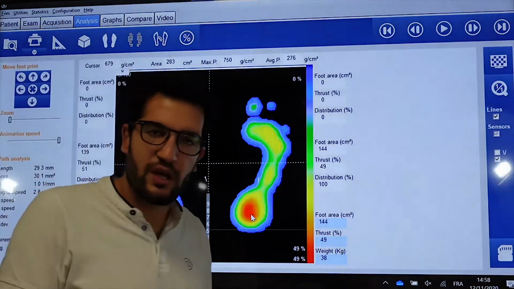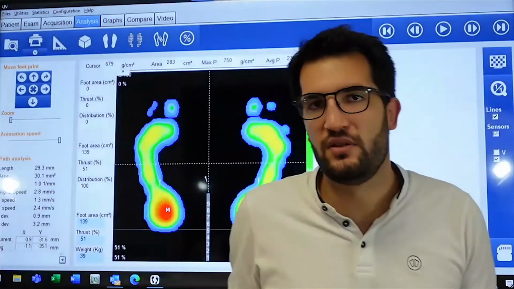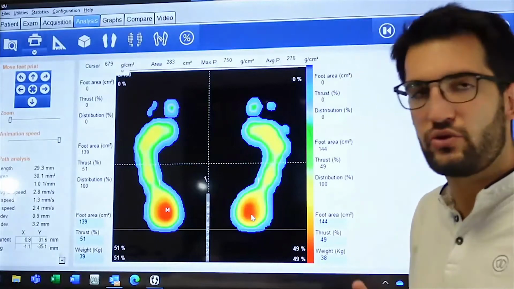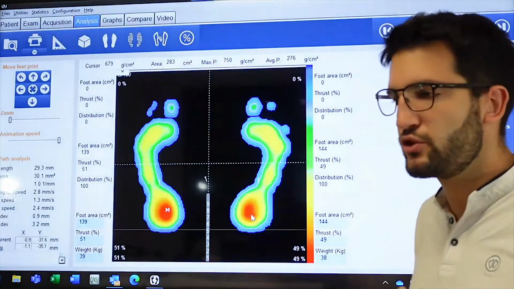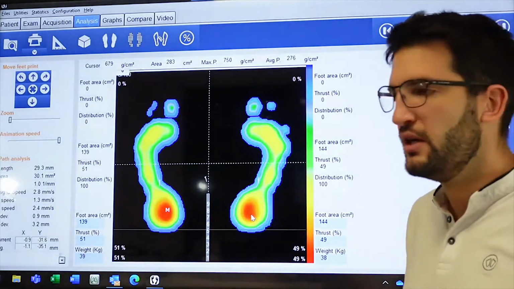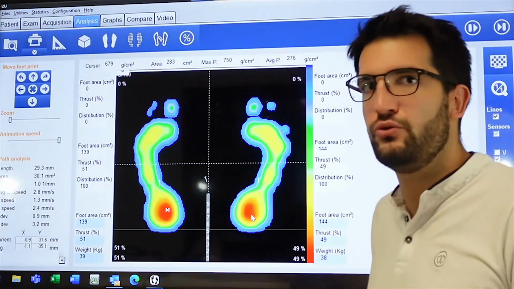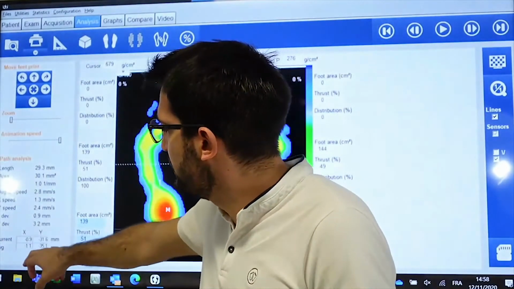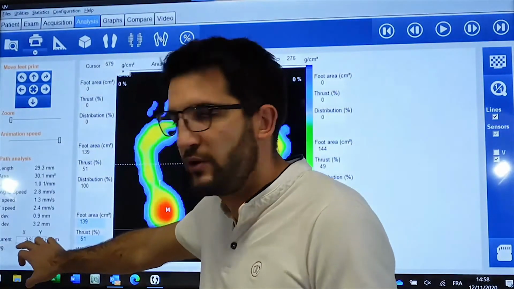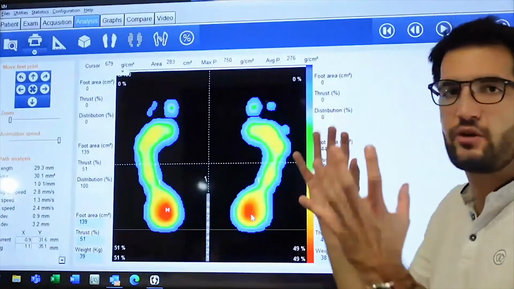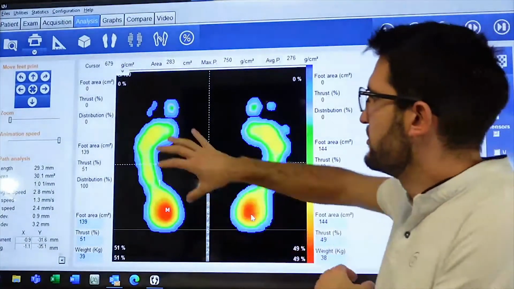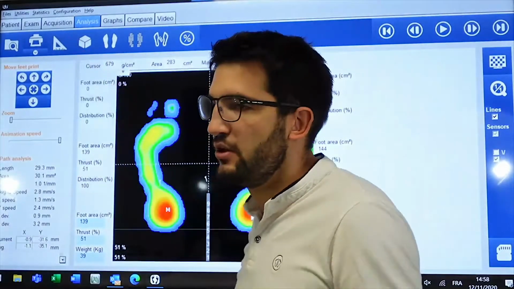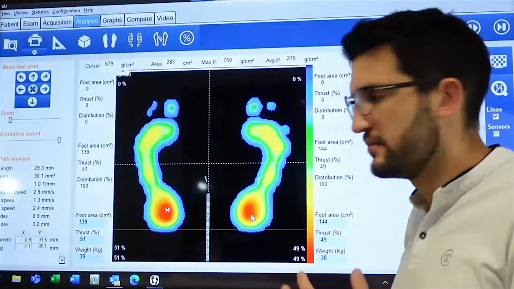But now you can also comment a bit on these documents. You have two options to comment. I advise you to comment all the time, because you show the prescriber and the patient that you have this equipment and you know how to use it and how to analyze. So you have this white square here, where you can put a general comment, one comment about everything. And you have also this square here, where you can put precise comments. So I will show you.